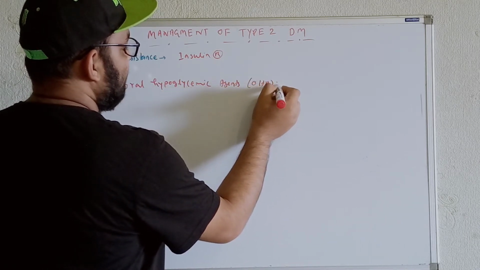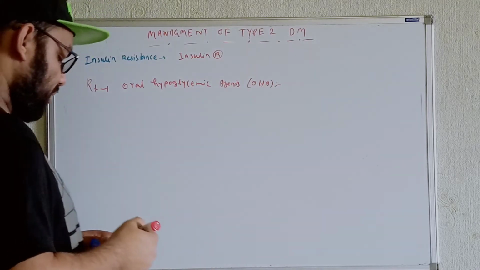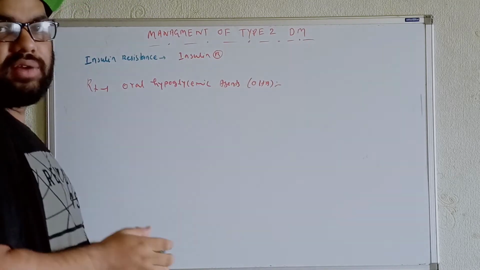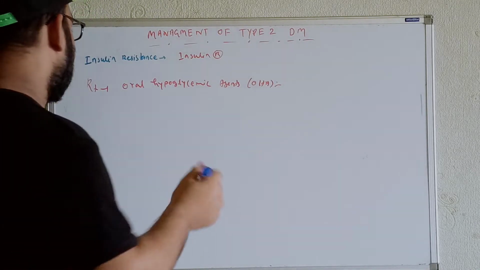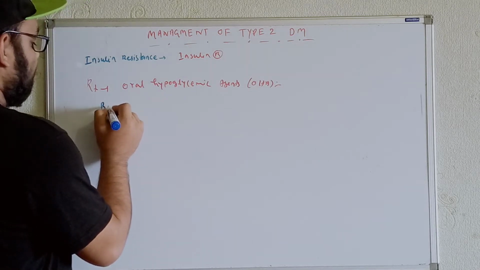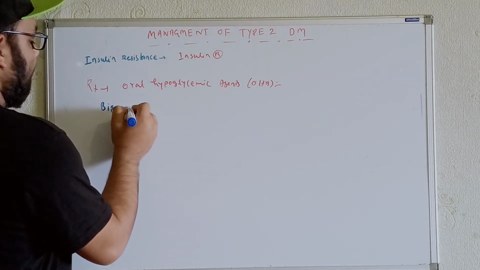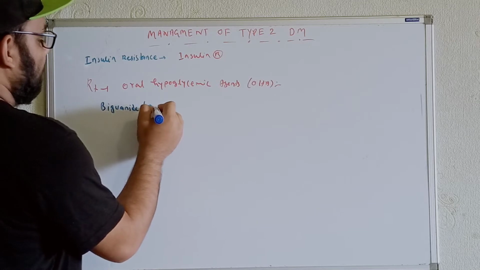So in these cases, the first drug that should be used, what is that? I hope all of you know it. That is known as what? Metformin or biguanide. So the first drug we can use over here is the biguanide, or you can write the metformin.